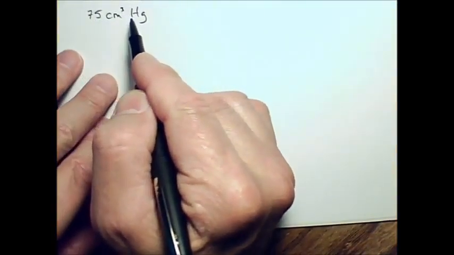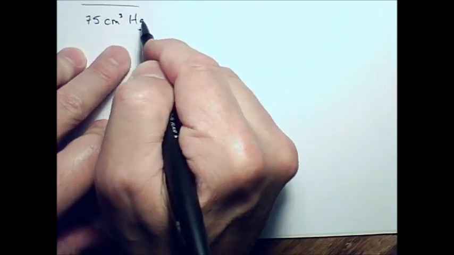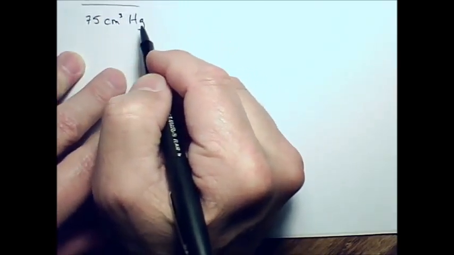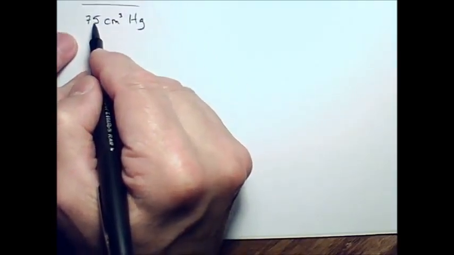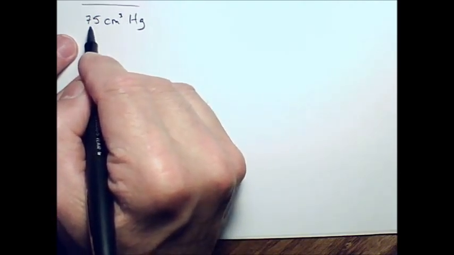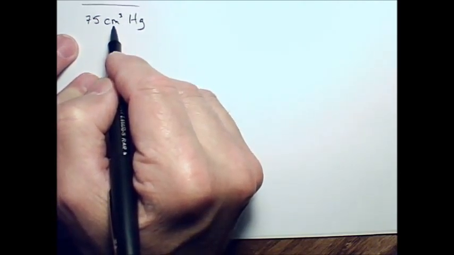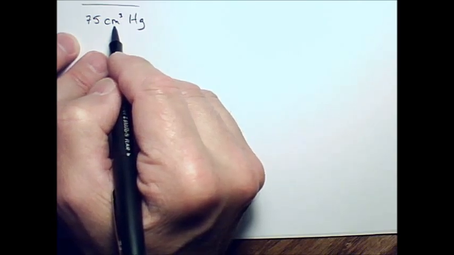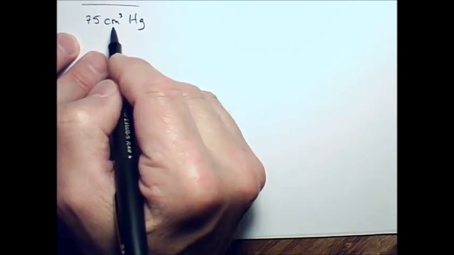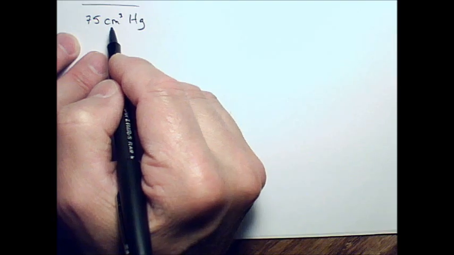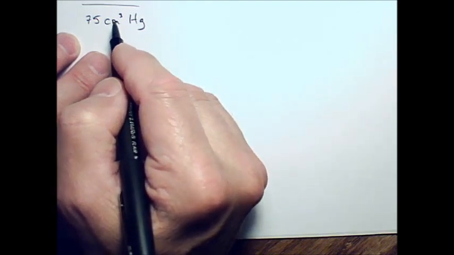We have 75 cubic centimeters of mercury. This is the atomic symbol for mercury. It's a liquid metal. And the question is, how do you convert this into grams or mass? What intensive property would you use for converting this into mass?